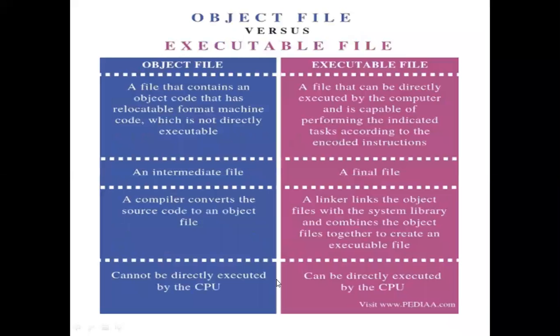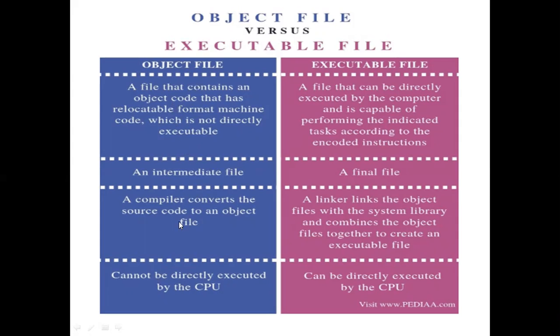An object file contains object code in relocatable format, machine code which is not directly executable. So we call this file an intermediate file. It is created by a compiler that converts the source code into the object file.